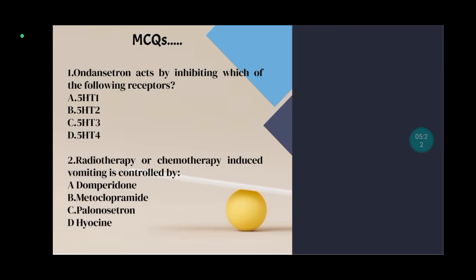Then we will discuss about MCQs based on topics we have learned today. First, ondansetron acts by inhibiting which of the following receptors? A. 5-HT1, B. 5-HT2, C. 5-HT3 and D. 5-HT4. We have learned today that ondansetron acts on 5-HT3 receptors. Second, radiotherapy or chemotherapy induced vomiting is controlled by, A. domperidone, B. metoclopramide, C. palonosetron, D. hyoscine. That we know that answer is palonosetron.